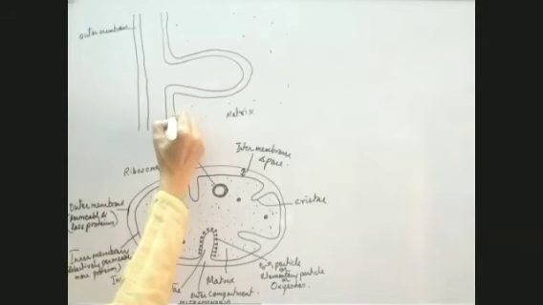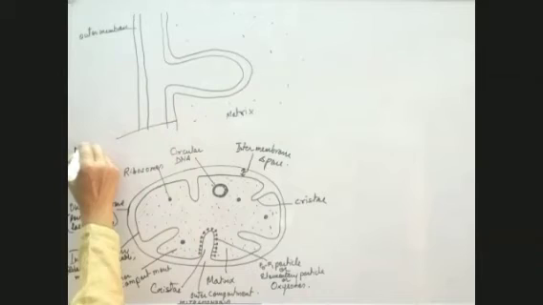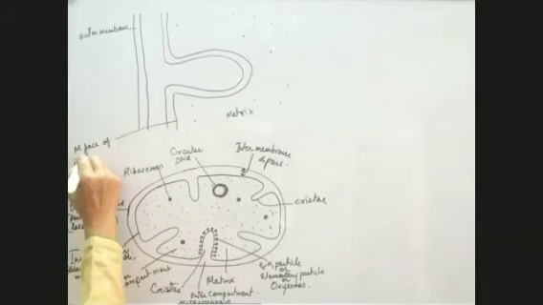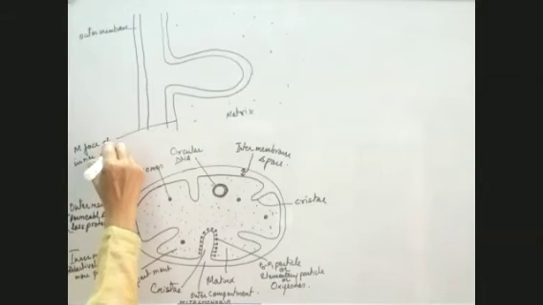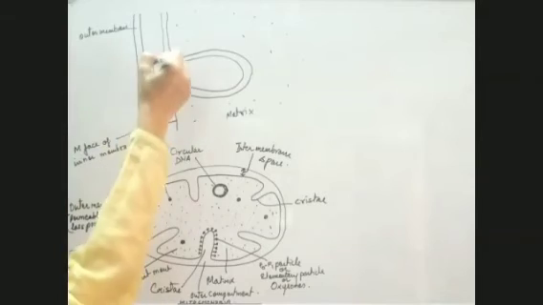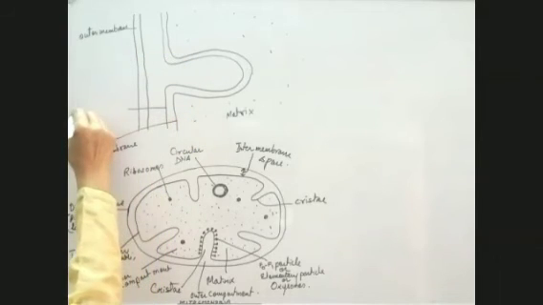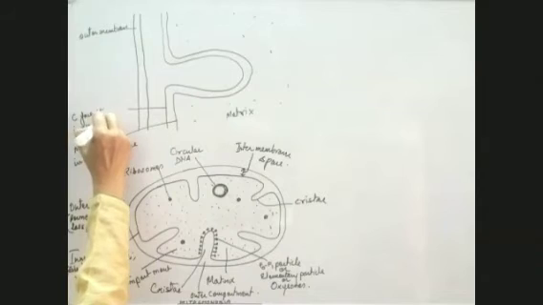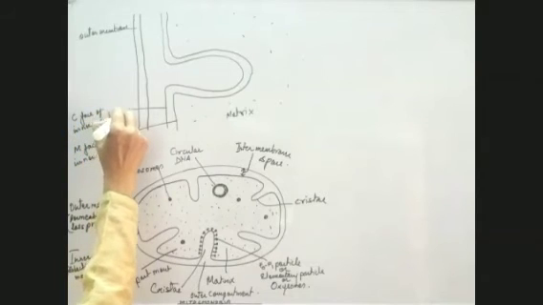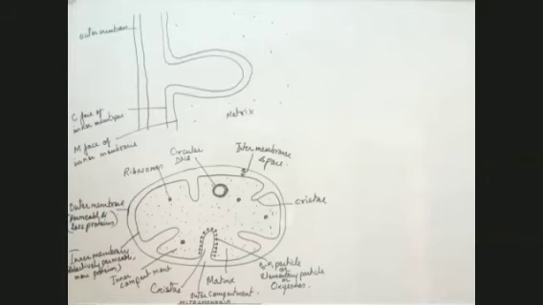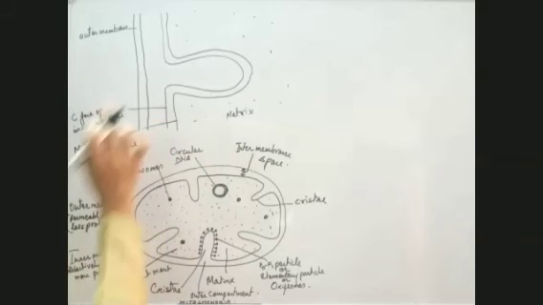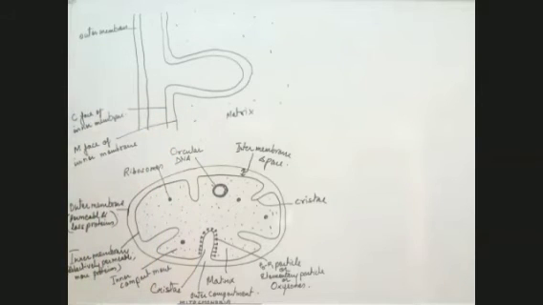This one is known as the M phase, the matrix phase of the inner membrane, and this one is the C phase, the cytosol phase of the inner membrane. So this is what we have in the inner membrane.